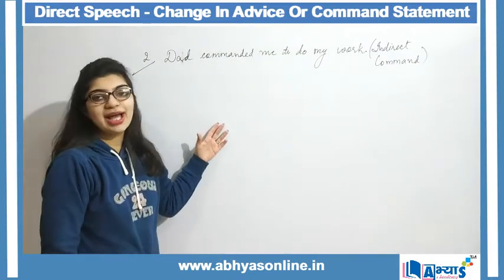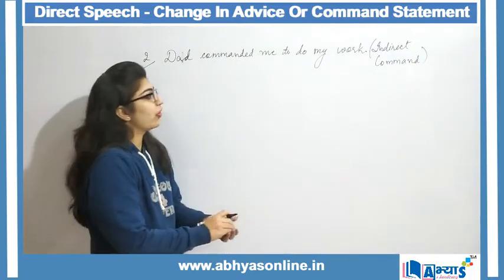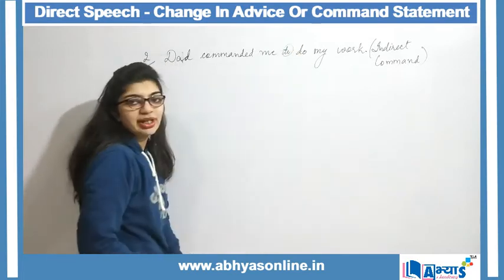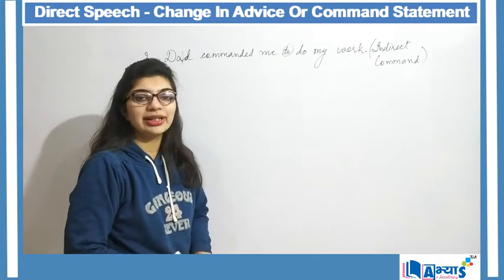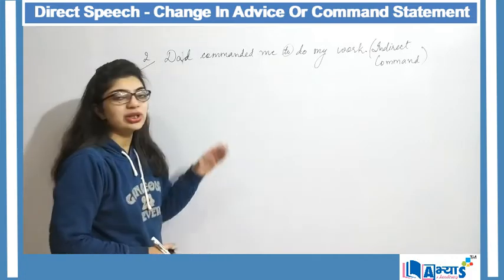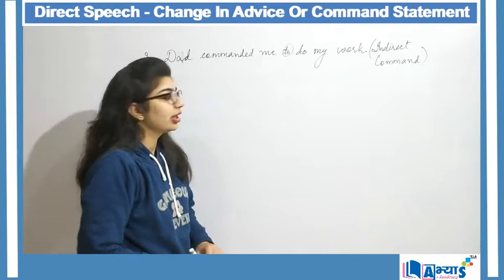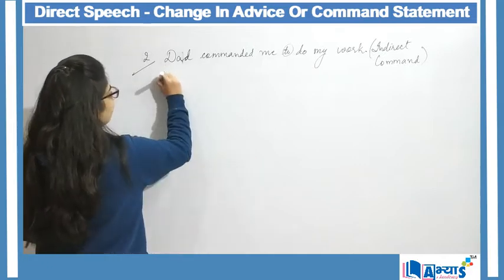This statement has an indirect command. Why indirect? Because it contains "to" within it, and also there are no inverted commas, so I know that my statement is an indirect form. Now I want to convert the statement into a direct form.